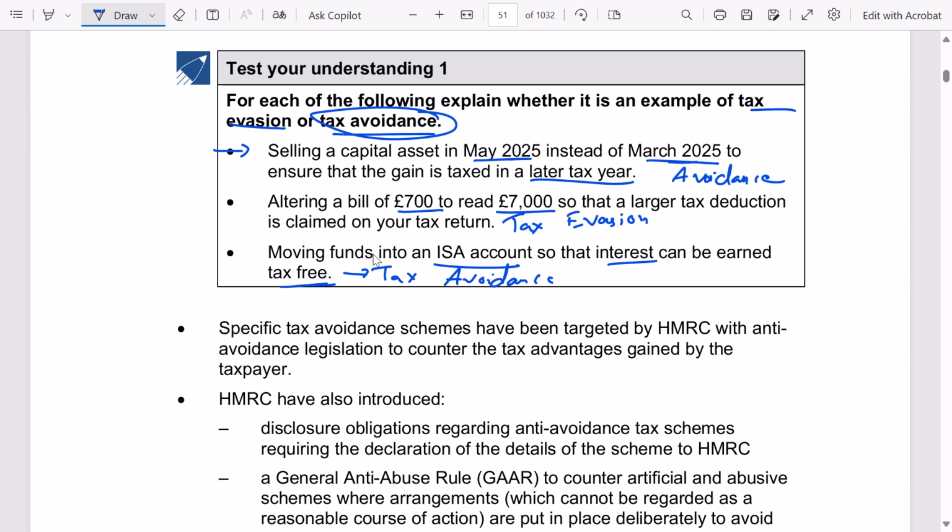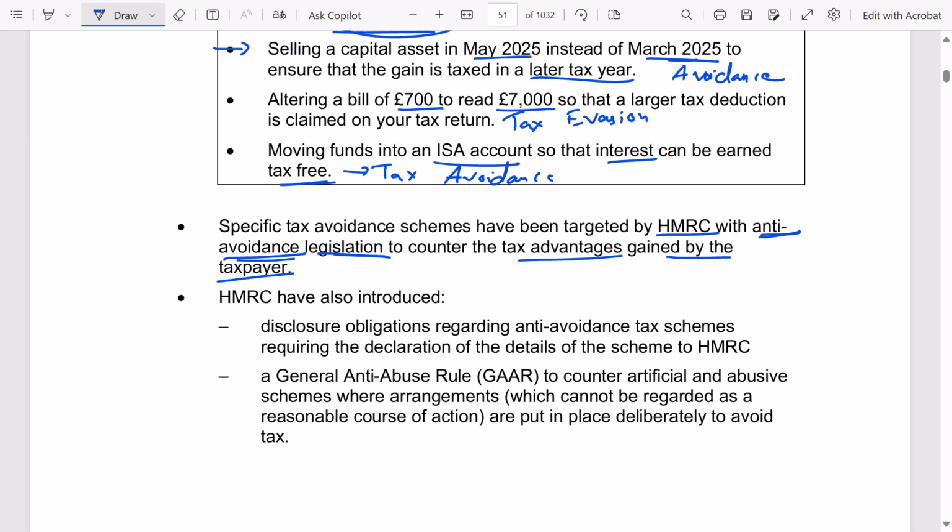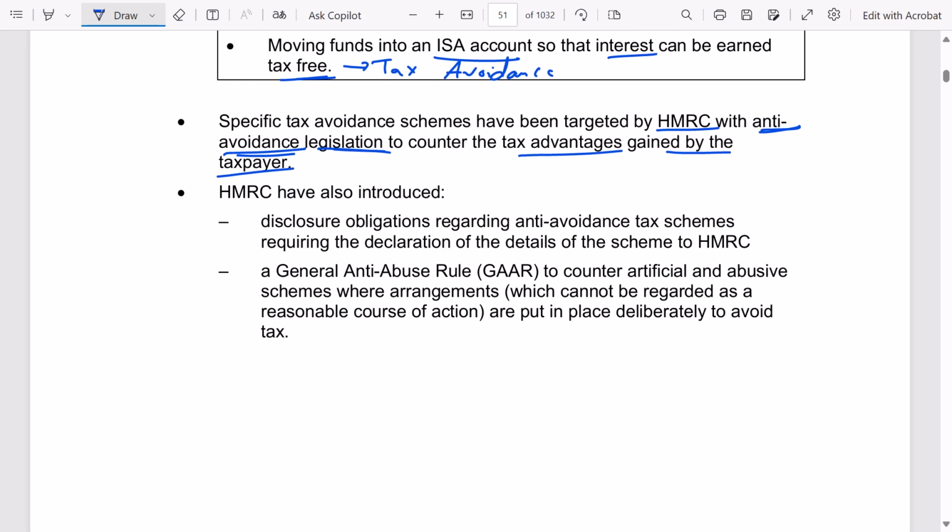Okay. So, specific tax avoidance schemes have been targeted by HMRC with anti-avoidance legislation to counter the tax advantages gained by the taxpayer. So as I said, you should not take undue advantage of tax avoidance schemes. If you try to avoid tax heavily, with heavy tax planning, in such situations the government has implemented anti-avoidance legislation wherein you cannot take undue advantage of that tax law, or undue benefit of it, right?